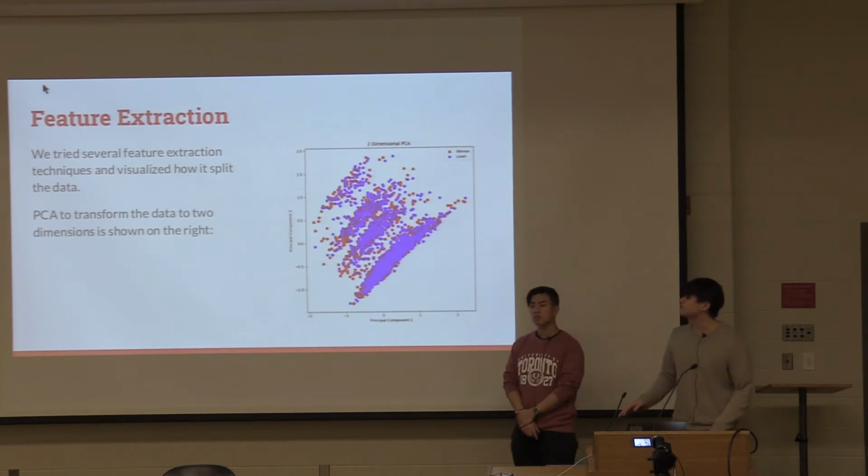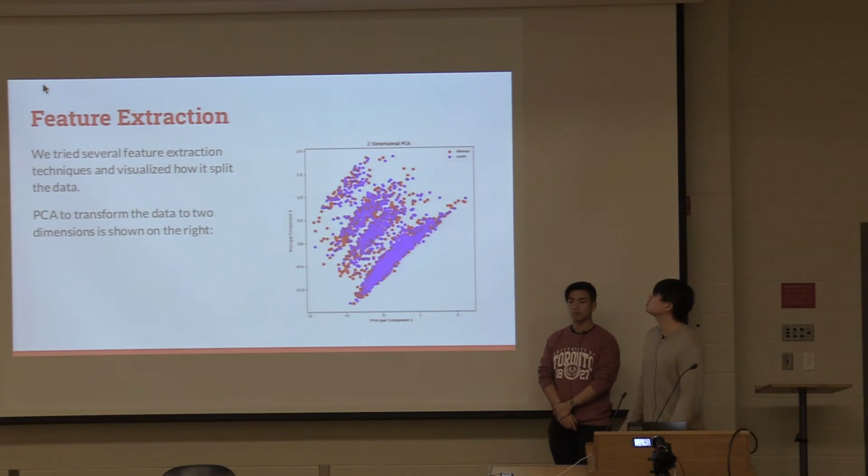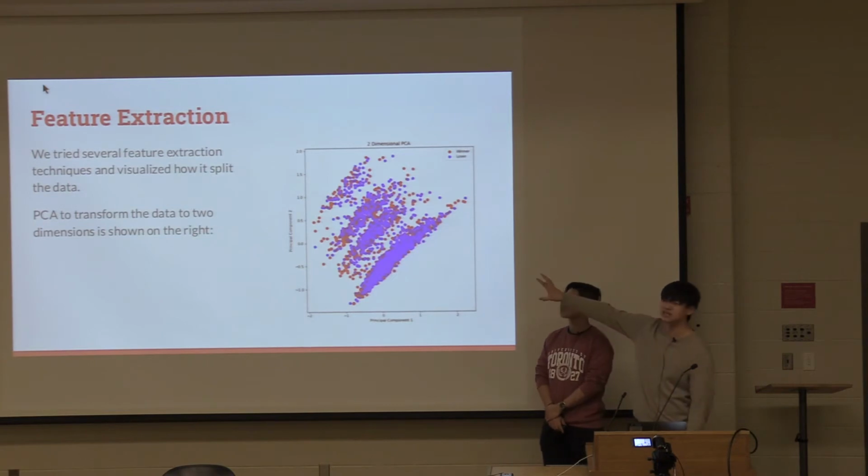And then we played around with some feature extraction to try to reduce the dimensionality of the data. We tried a few different techniques. Here we're showing 2-dimensional PCA, just because it's something we can actually graph, and how it splits the data. You don't see a really good split.